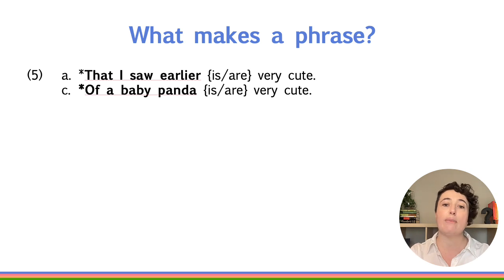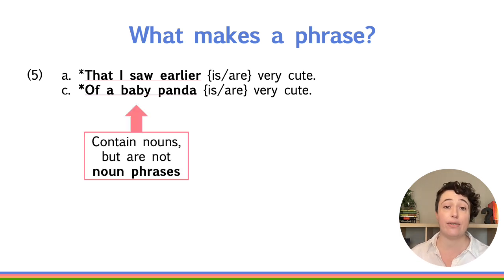The sentence is ungrammatical even though we have the compound noun, baby panda. Again, no matter what form of a verb we try. What distinguishes the grammatical sentences in 1, 2, and 4 from the ungrammatical sentences that we saw in 5 is that in 1, 2, and 4, the group of words at the beginning of these sentences are noun phrases.